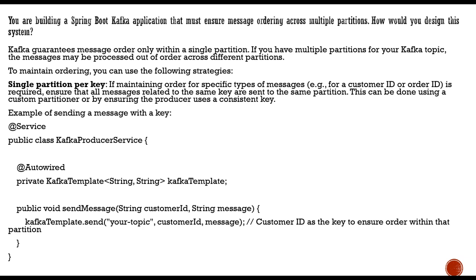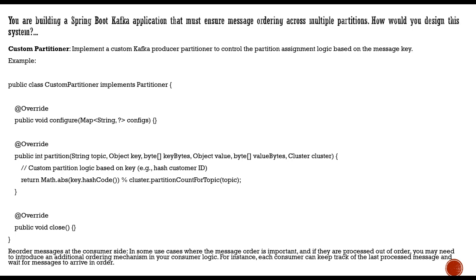If you see here, under the send method, you have your topic, you have your customer ID, and then you have that particular message. So customer ID is the key to ensure that the order is going to be in the same partition. Now there are custom partitioners, so you have to implement the Kafka producer Partitioner, so you control the partition assignment based on the message key only.